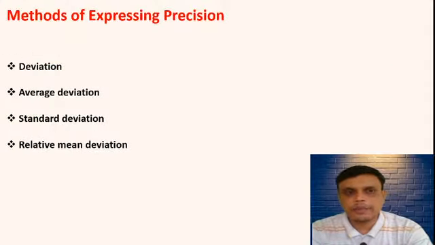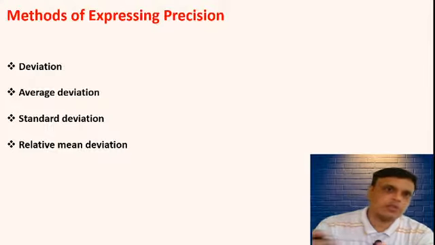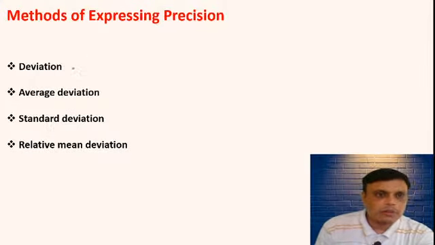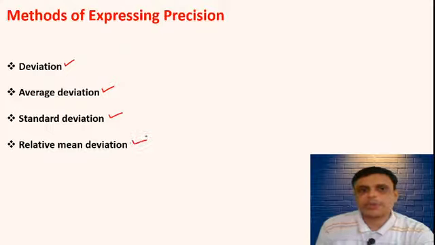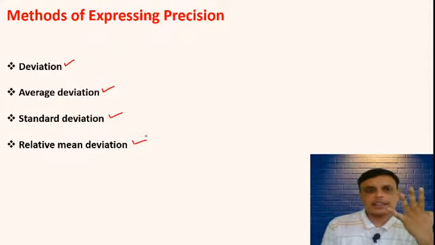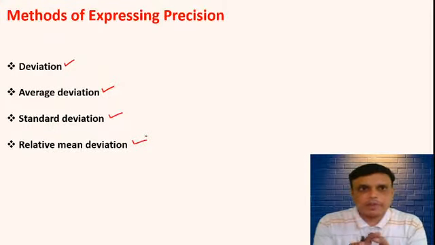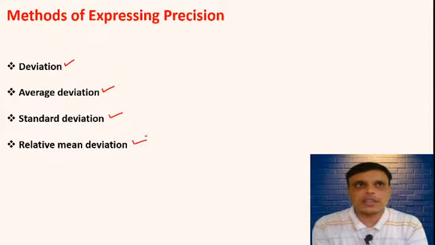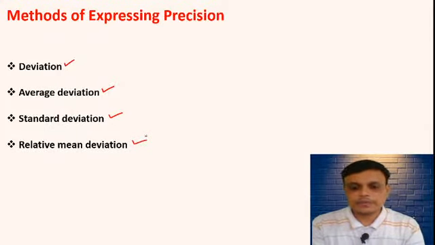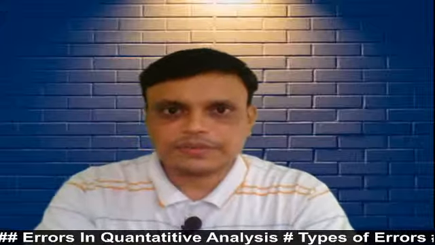Okay. Then next point is methods of expressing precision. So there are four methods. Which four methods are used to express precision? First method is deviation. Then average deviation, then standard deviation, and relative mean deviation. These four methods are used to express the precision. But we will see these methods in the next lecture.